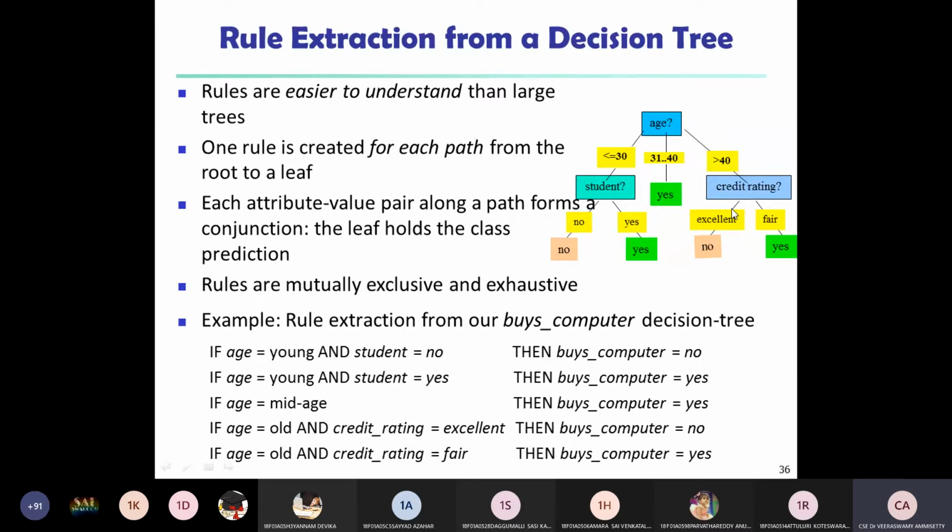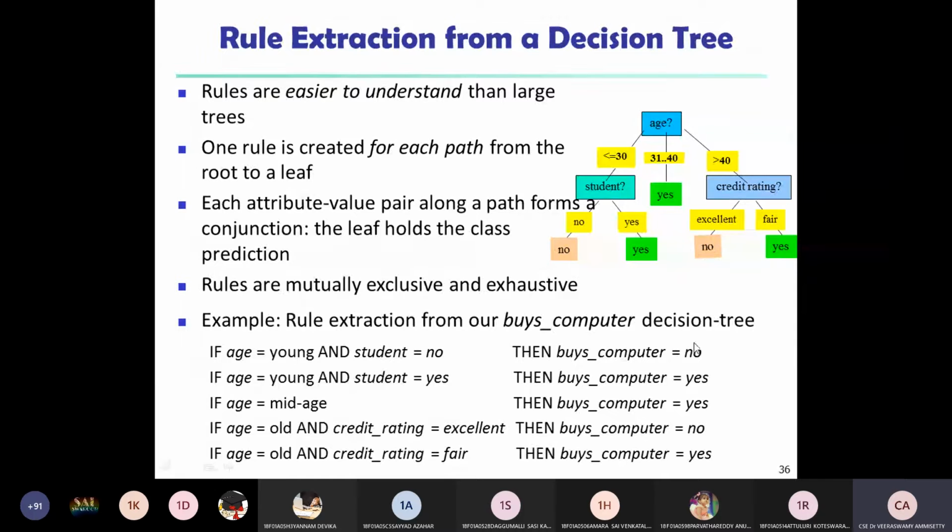Now, to generate rule extraction for buys a computer from the decision tree: if age is young, that is less than 30, and student is no, then buys a computer is no. This is one rule.